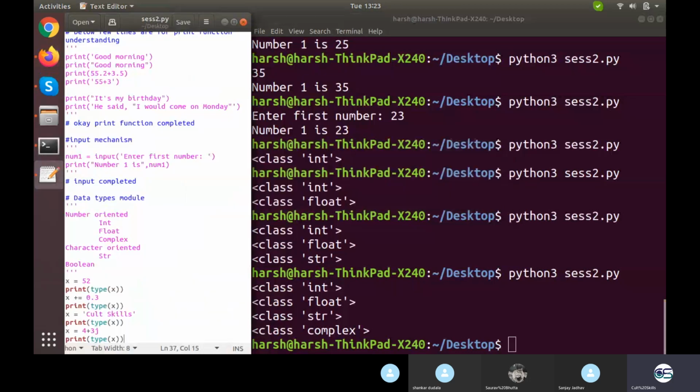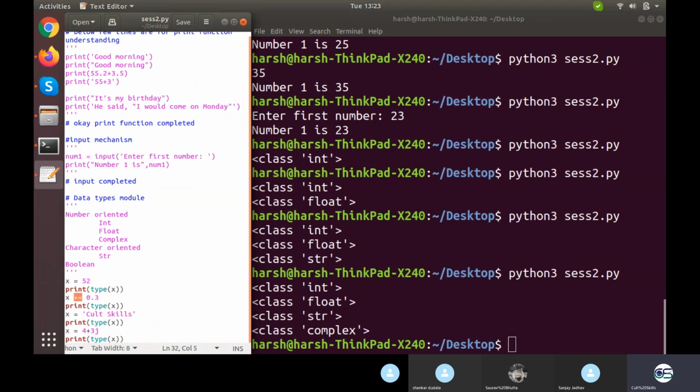As long as the program is not getting deleted, the variable is not getting deleted. The variable will store a value, which can be changed. Right now you can see x, and it is a concept not just of Python, but of any generic programming language. It remains the same throughout all programming languages. So I have a variable with the value 52, which I changed later on by adding 0.3 to it.